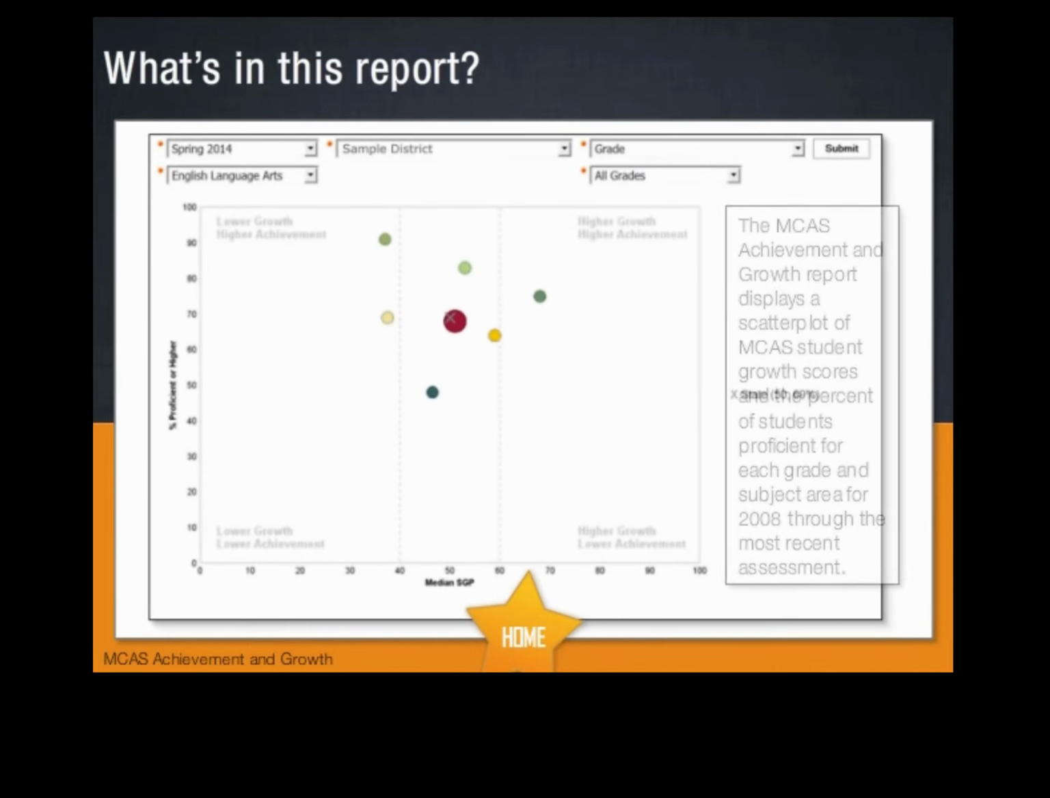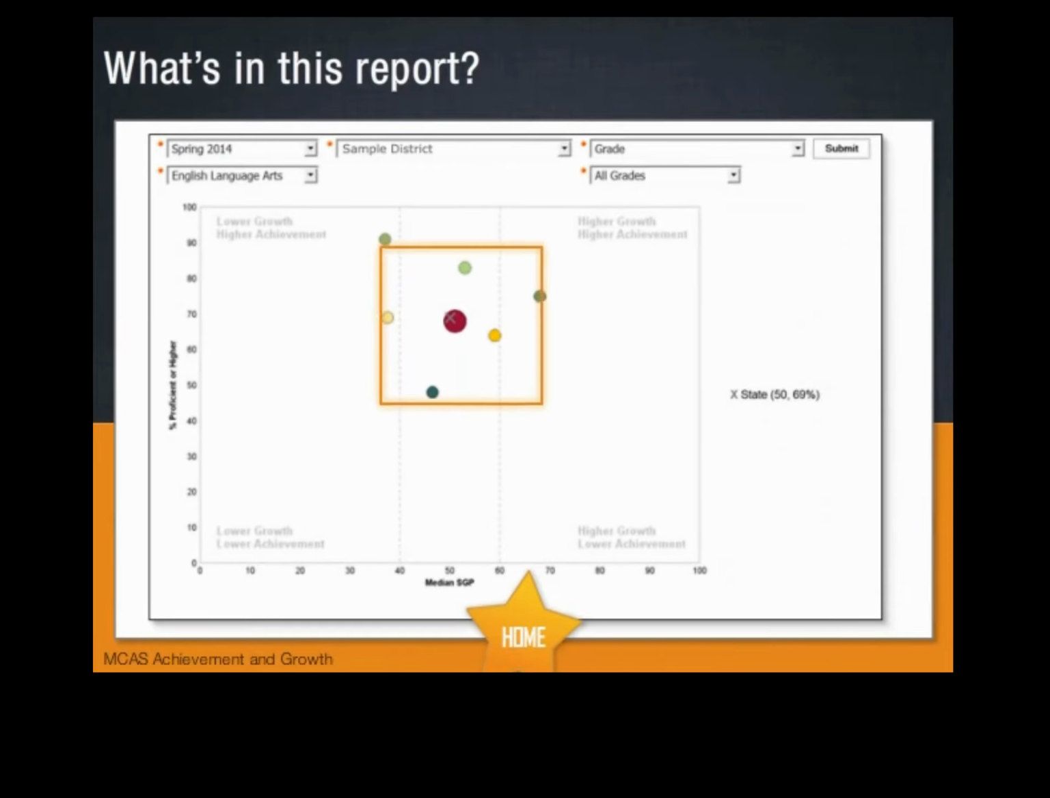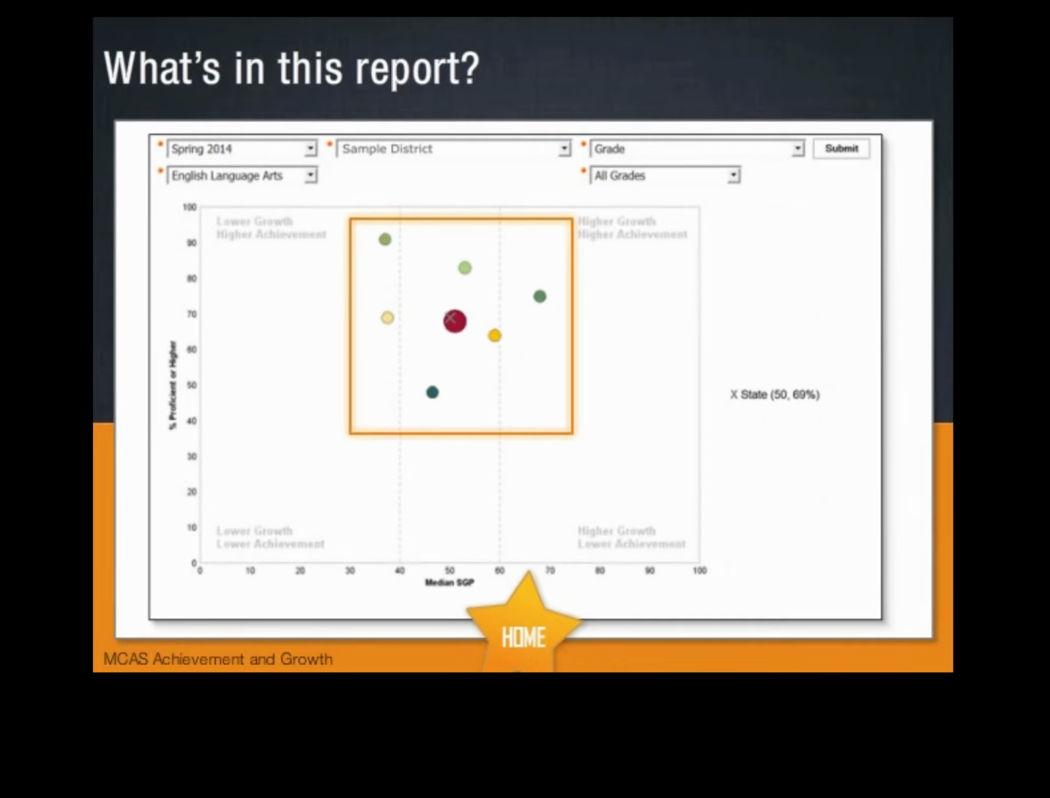The MCAS Achievement and Growth Report displays a scatter plot of MCAS student growth scores and the percent of students proficient for each grade and subject area for 2008 through the most recent assessment. A dot is plotted for each subgroup according to the percentage of students who are proficient or higher on the y-axis, and the median student growth percentile for that subgroup on the x-axis.